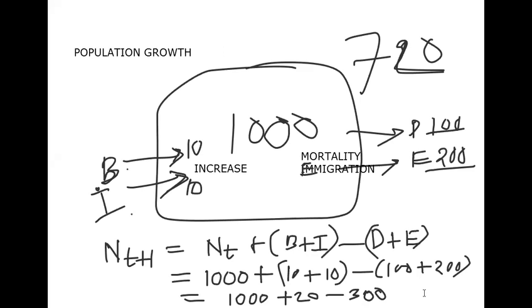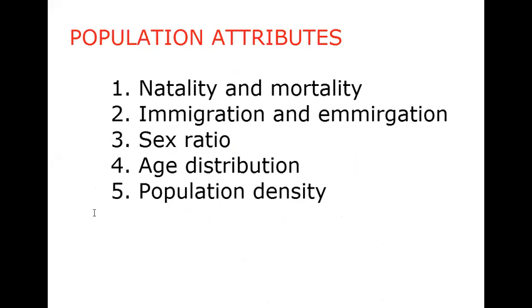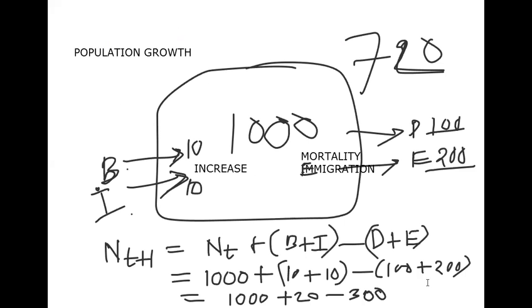Let's stick to our population attributes here. Let us go for our population attributes as usual. Let's go back. We just talked about natality and mortality. I said there are 5 population attributes. We discussed natality and mortality and immigration and emigration. Based on natality and mortality, I explained the intrinsic rate of natural increase. After the completion of immigration and emigration, I just explained a population growth equation which is shown in the text here.